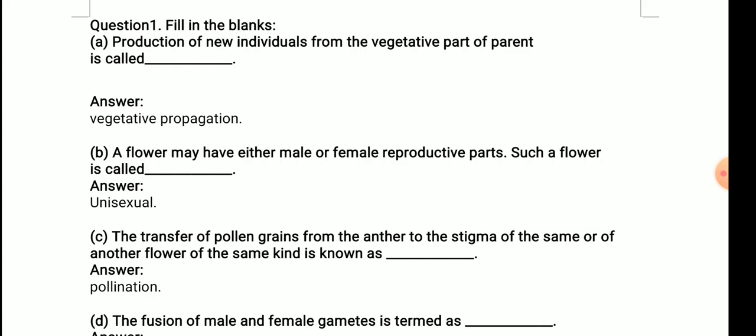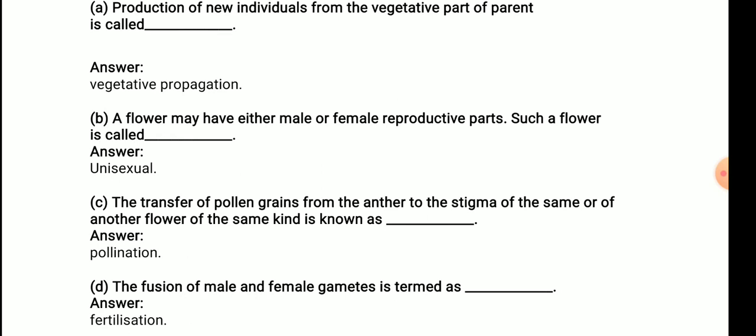C, the transfer of pollen grains from anther to the stigma of the same or of another flower of the same kind is known as pollination. It is not asking whether self or cross because it has compiled both. It is saying from same or to different. So it is not asking about whether it is self or cross pollination. It is just asking about pollination.